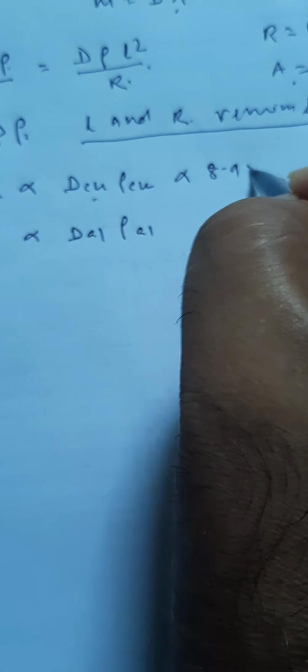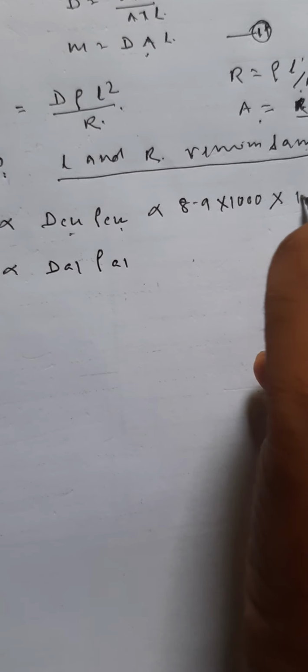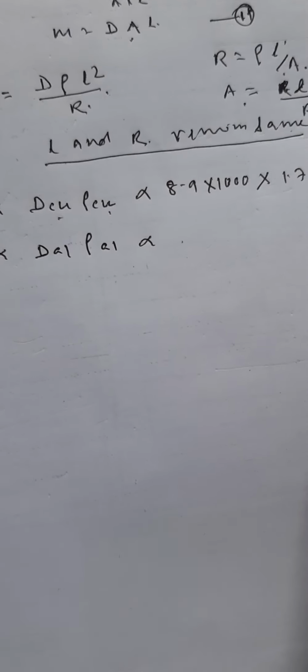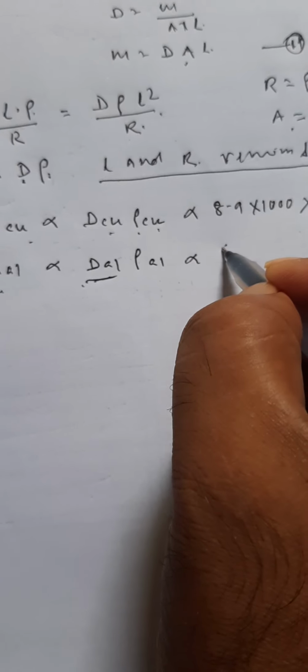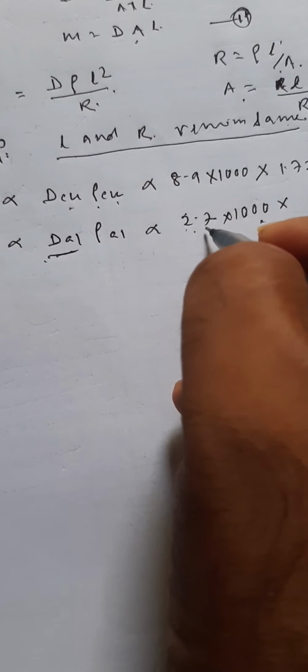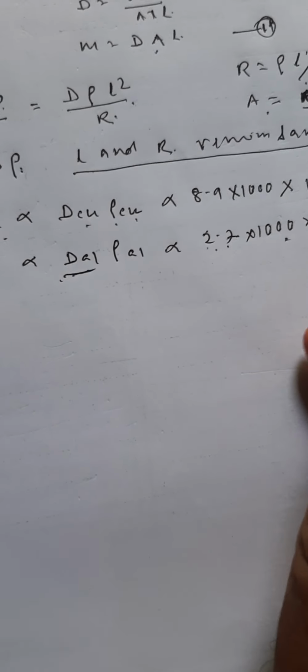According to the question, the density of copper is given as 8.9 relative density, multiplied by 1000, in kg per meter cube, and the resistivity given in the book for copper is 1.72 into 10 to the power minus 8. This is equation number 2. Mass of copper is proportional to this, and mass of aluminum is proportional to the following. The density of aluminum in the given book is 2.7 relative density, multiplied by 1000 in kg per meter cube, and the resistivity of aluminum, rho aluminum, is 2.63 into 10 to the power minus 8. This is equation number 3.